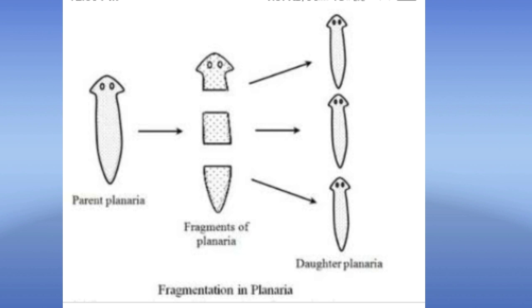That head part will regenerate the whole body, middle part will also regenerate head and tail, then that tail part also will regenerate the head and middle part. Like that, if you cut the planaria body, it will regenerate the whole body, and the new individuals are reproduced like this. That's why it is regeneration.